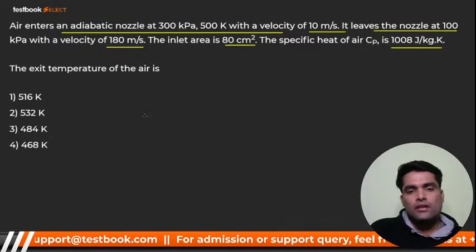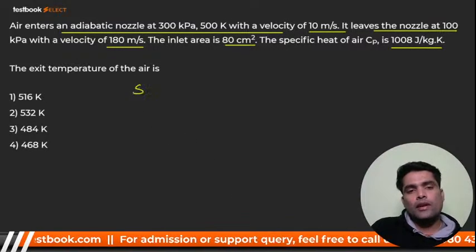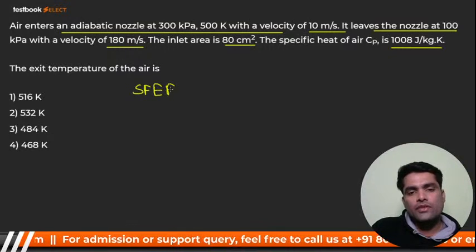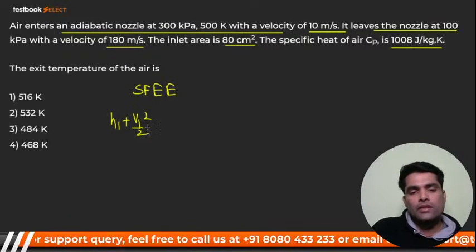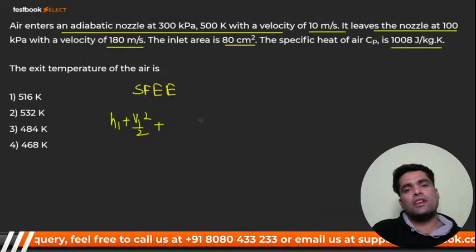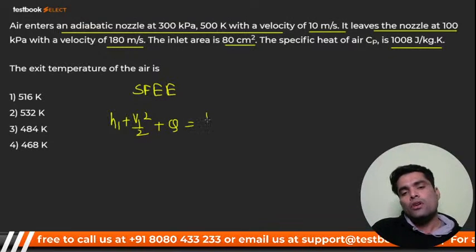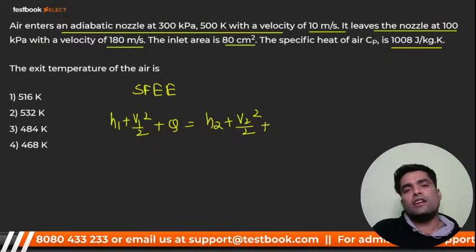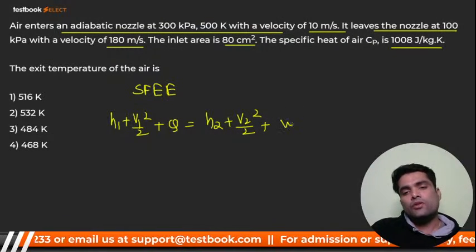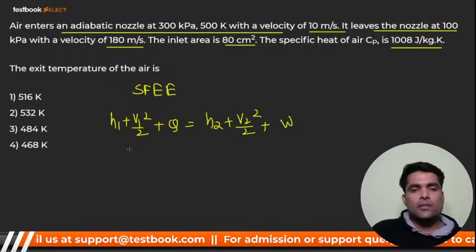Yes, bacha party. So I want you to directly apply the steady flow energy equation. So what will you get? H1 plus V1 square by 2 plus gZ1 is equal to Q plus H2 plus V2 square by 2. Potential energy has been neglected. So it should be W, right? Bacha party, yes or no?